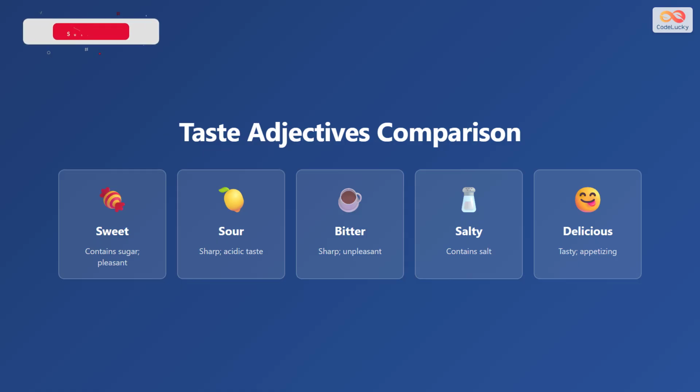Now let's compare all 5 taste adjectives we learned. Sweet contains sugar and is pleasant. Sour is sharp and acidic. Bitter is sharp and unpleasant. Salty contains salt. And delicious means something is very tasty and enjoyable. These 5 words cover the main ways we describe how food tastes in English.